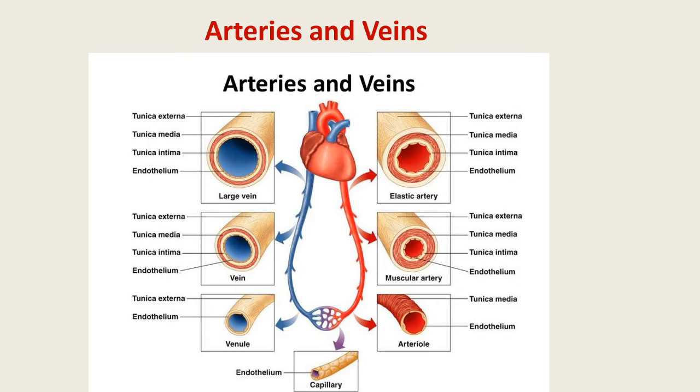Then medium-sized arteries. Most of the arteries of the body are of this type, like the femoral, intercostal and splenic. The walls of these blood vessels are thick mainly because of the large amount of muscle in the tunica media. Hence, they are called muscular arteries because more muscles are there. They are also called distributing arteries. They distribute the blood by contraction and relaxation.